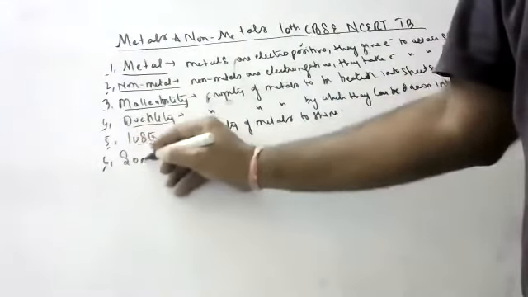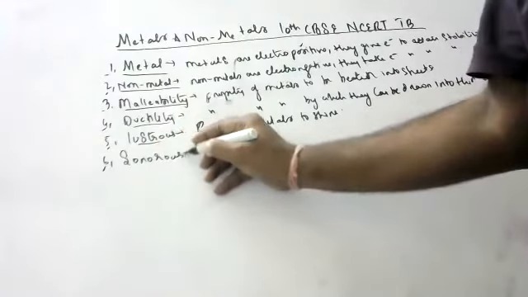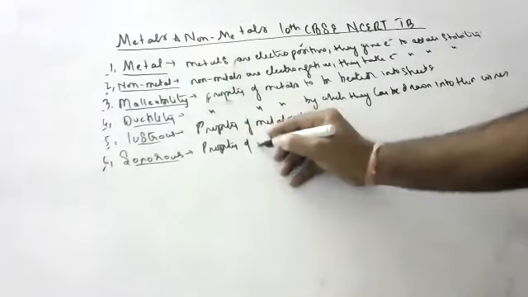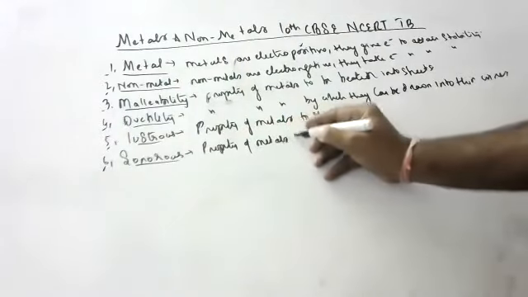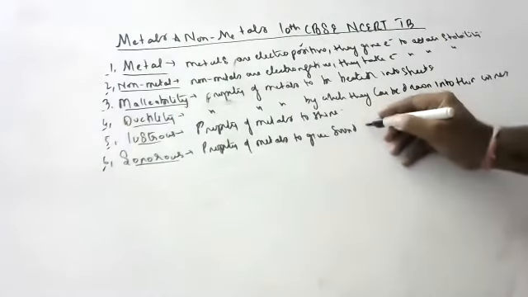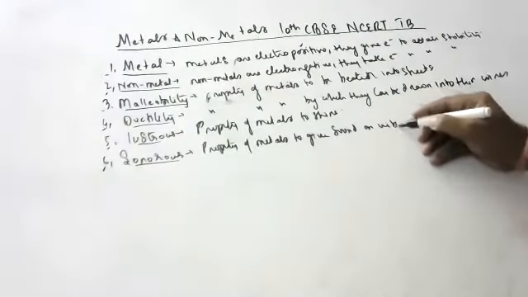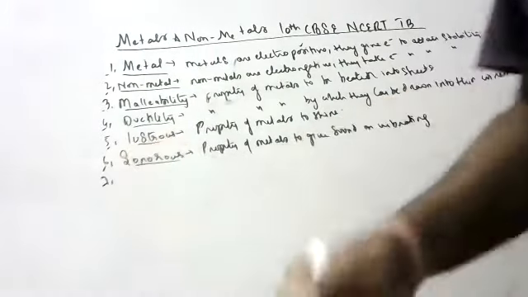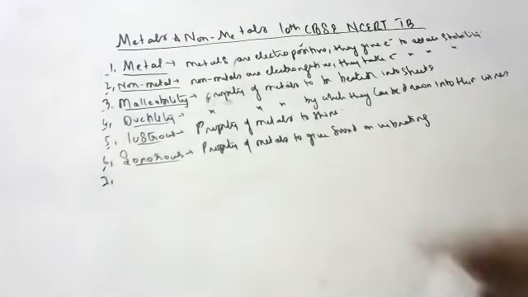Next, sonorous. What is sonorous, children? It is the property of metals to give sound on striking, vibrating or hitting. When you hit it, you will get sound. Whereas non-metals, gases and liquids, what sounds will you get, children? You won't get any.